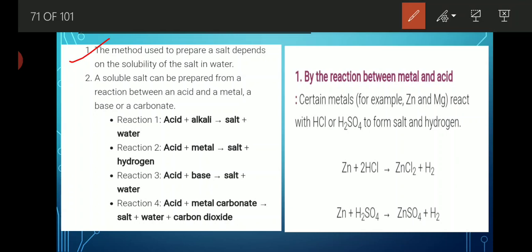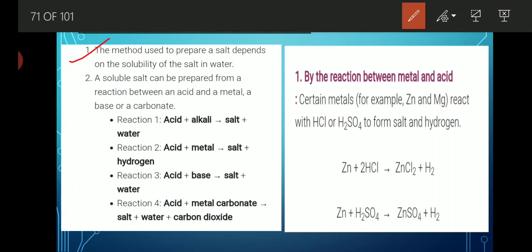If it is partially soluble in water or dissociates in water, then it will form a complex salt. At the time of combination of strong acid and strong base, a neutral salt is formed. Whenever strong acid and weak base combine, it forms an acidic salt. Whenever strong base and weak acid combine, it forms a basic salt.